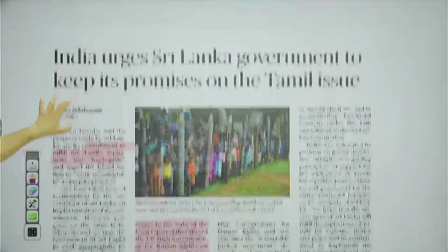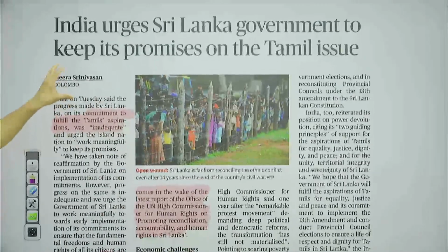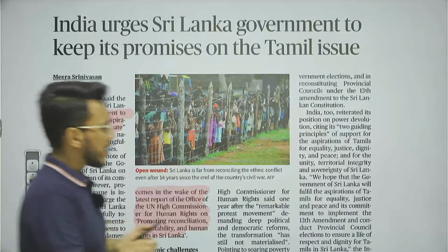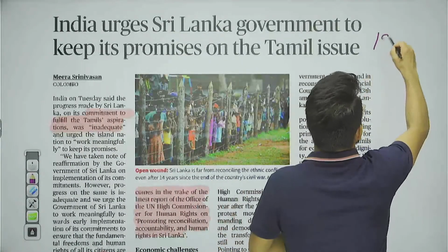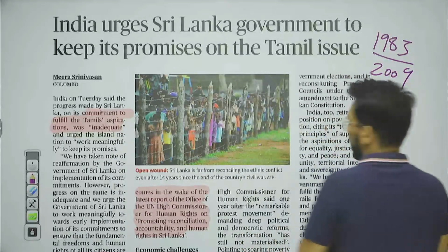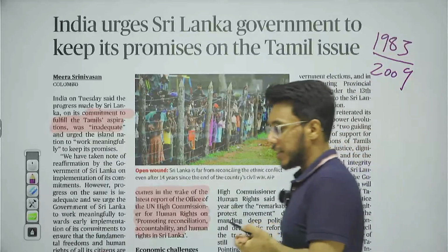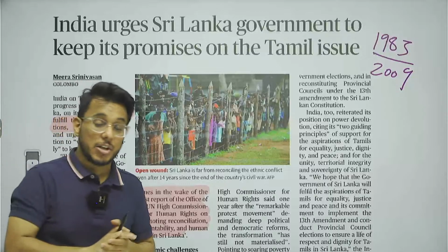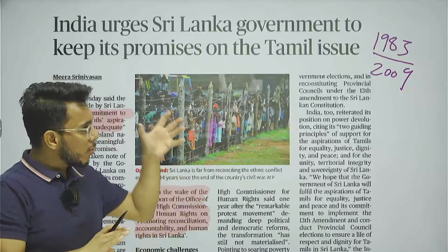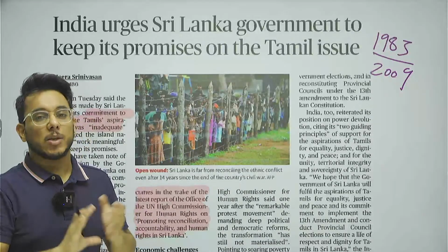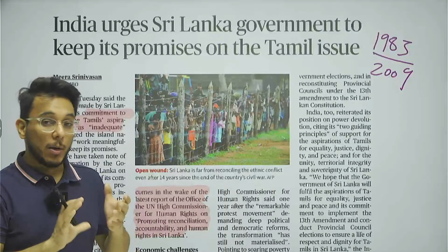Moving on, India urges the Sri Lanka government to keep its promise on the Tamil issue. Okay, so guys, when we talk about Sri Lanka, there was a civil war in Sri Lanka from 1983 to 2009. In this civil war, organizations such as the Liberation Tigers of Tamil Eelam and the Sri Lankan government were involved. And during this civil war, it is said that a lot of atrocities and human rights violations happened to people.